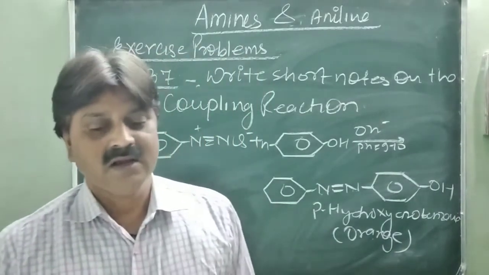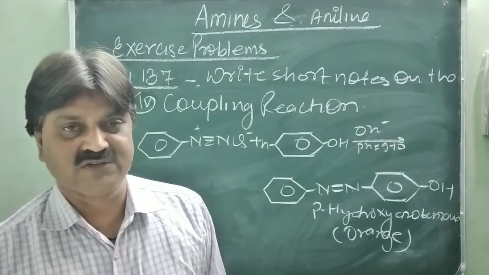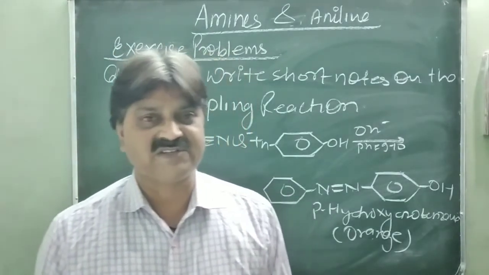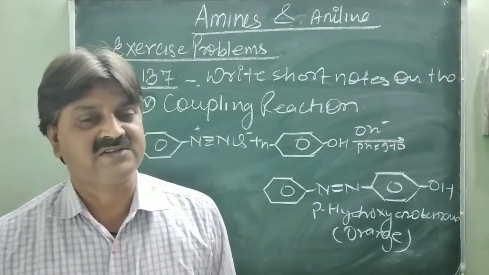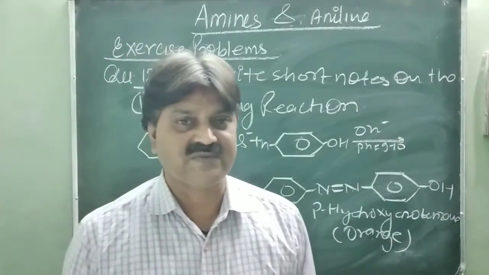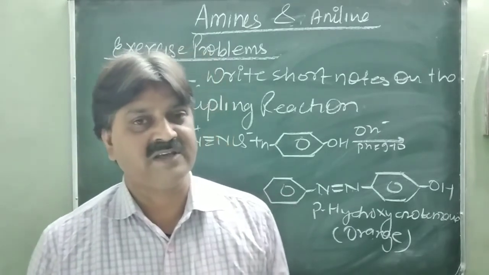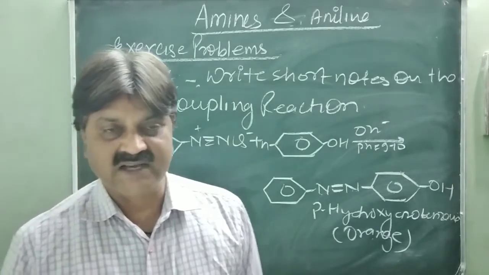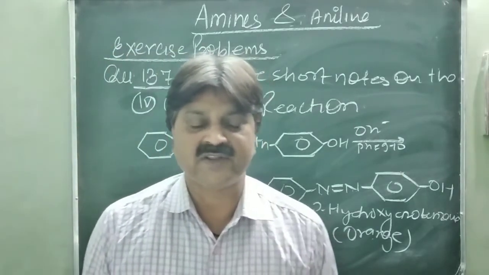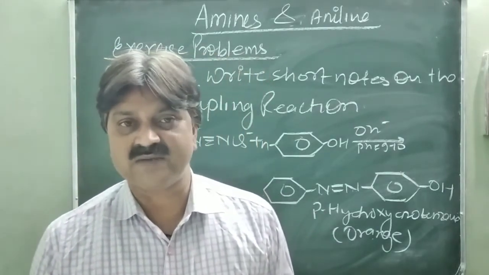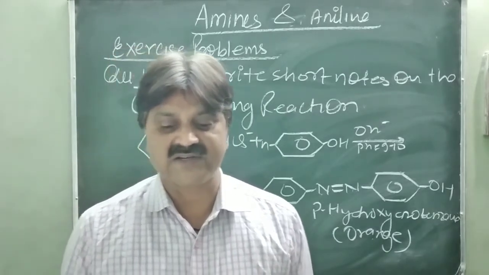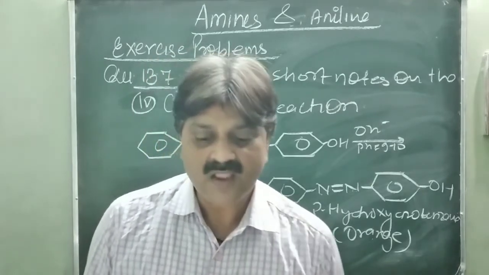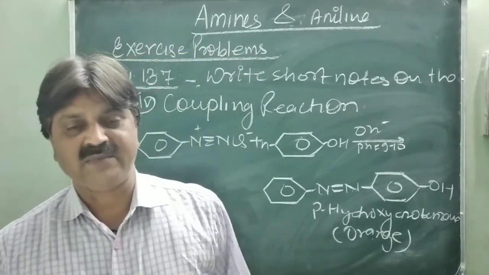Is it clear? Next is given ammonolysis. You know that in ammonolysis, an alkyl halide is treated with ammonia, forming a primary amine, further secondary, tertiary, and finally quaternary ammonium salt. That is the first preparation of amines, called ammonolysis. Acetylation. What is acetylation? When acetic anhydride is treated with aniline, acetanilide is formed, and this is called the acetylation reaction. We have discussed it a number of times already. Next given is the Gabriel phthalimide synthesis.